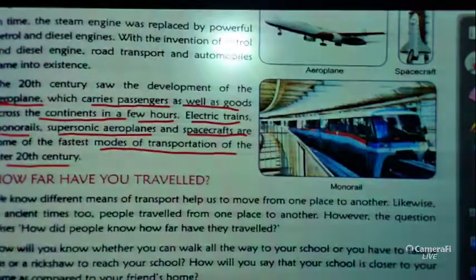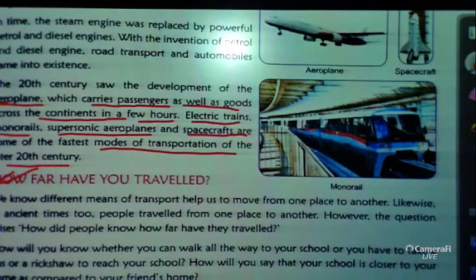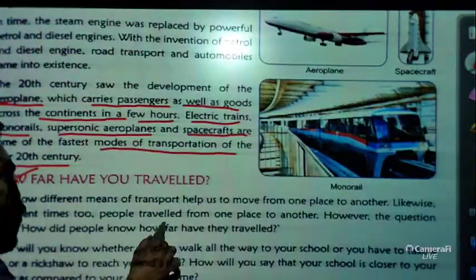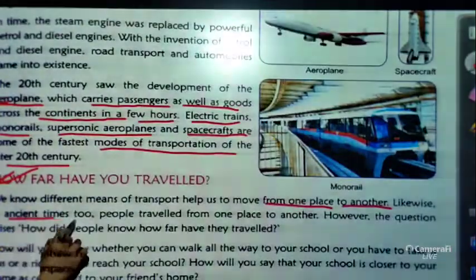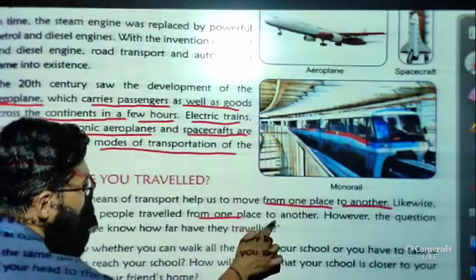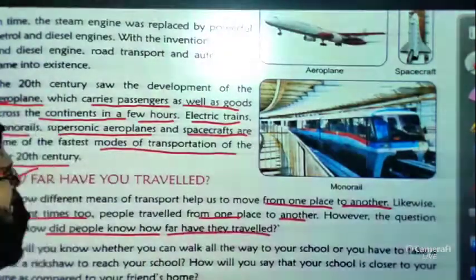So these are the introduction part of the chapter, or you can say this is the history of how we developed our traveling systems. Now the next thing is, how far have you traveled? This question tells us that different means of transport help us to move from one place to another. Likewise, in ancient times too, people traveled from one place to another. However, the question arises, how did people know how far they had traveled?